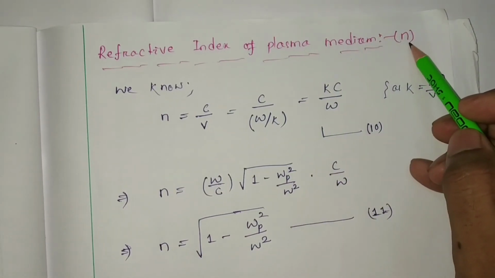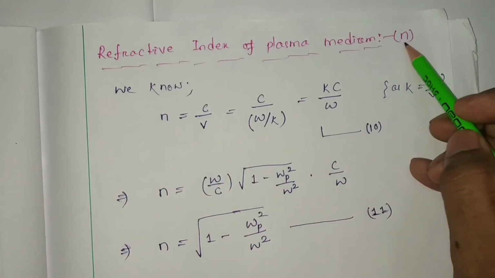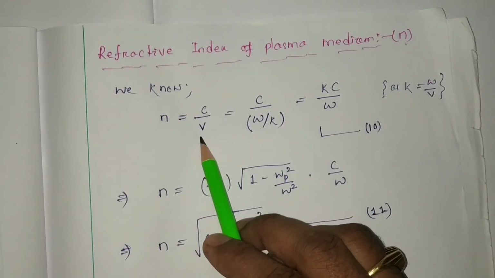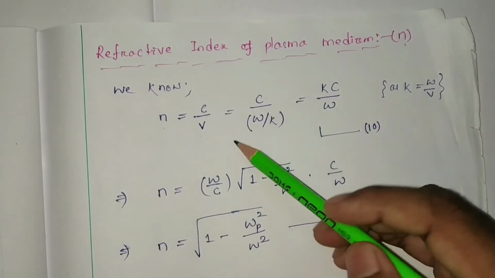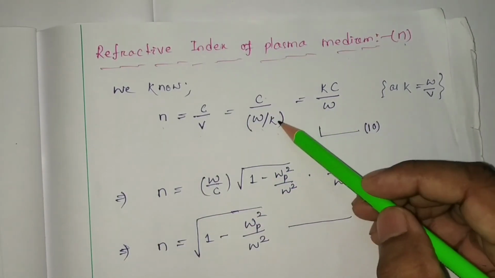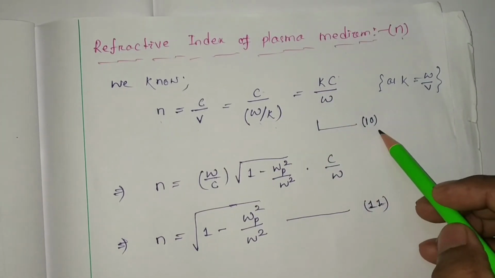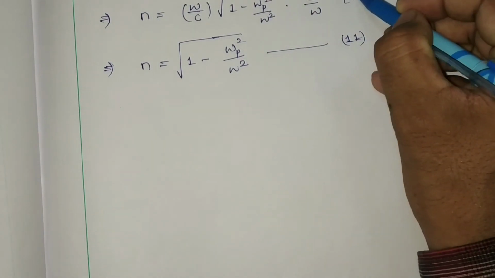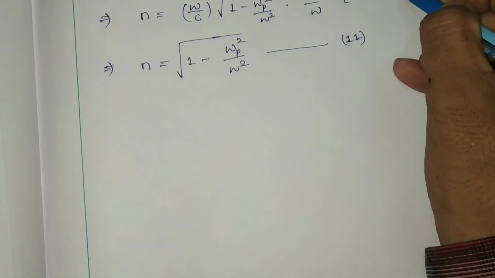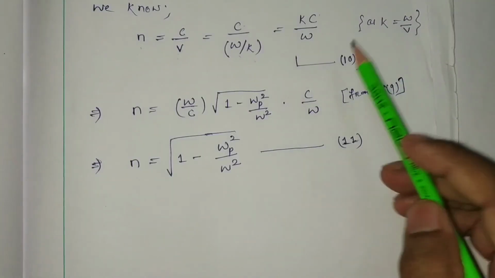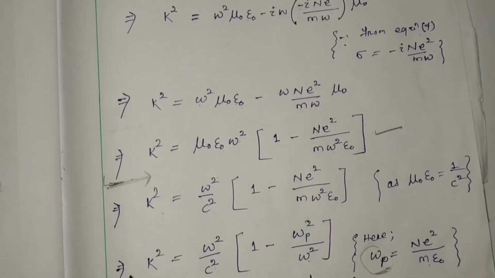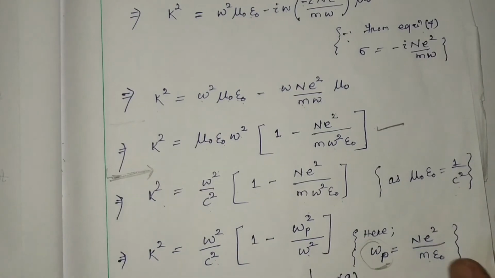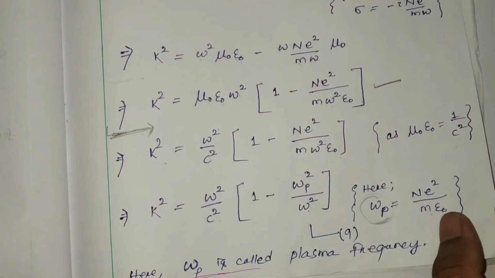Let this be represented by the symbol small n. We know that n is nothing but c by v, which is your refractive index. So c by v is nothing but omega by k. So n will be kc by omega. Let this be equation number 10. But you write the k value from equation number 9. From equation number 9 we found k is omega by c root over of this one. This is the k value that we have substituted over here.